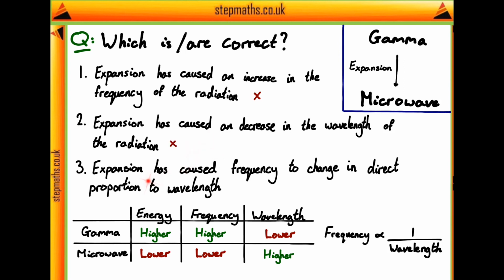The final statement says that the expansion has caused frequency to change in direct proportion to wavelength. Now, this goes against what we've written here. This is a general expression which is always going to be true. It can't change otherwise, really. It has to be true for waves. So this expression doesn't really make sense. It goes against the definitions of frequency and wavelength, so it also has to be false. Therefore, as we can see, all three statements are false, and this is going to correspond to answer A, which we're given in the question.